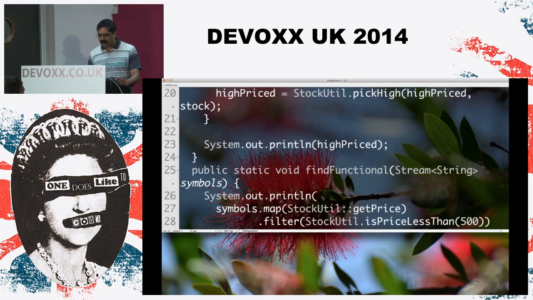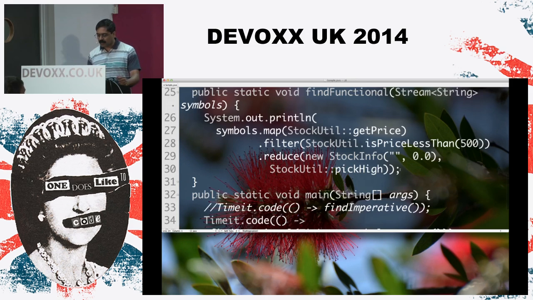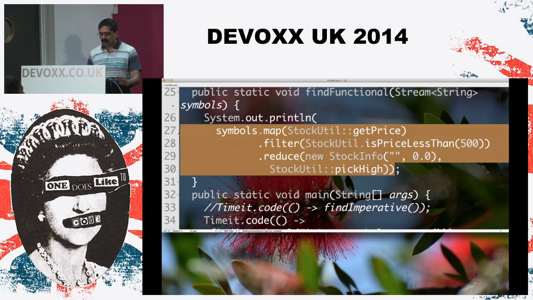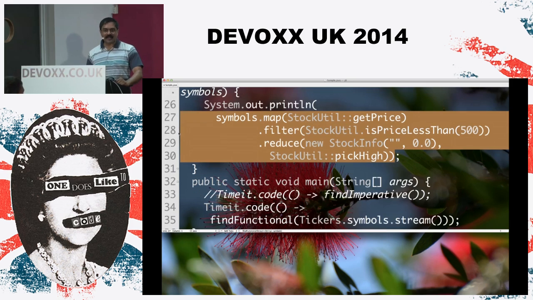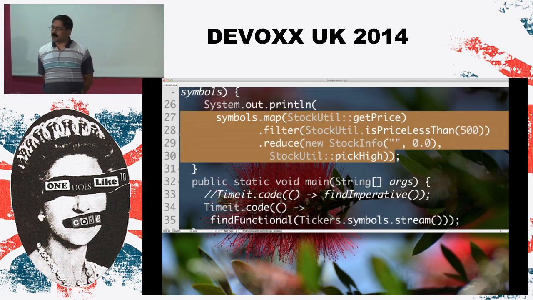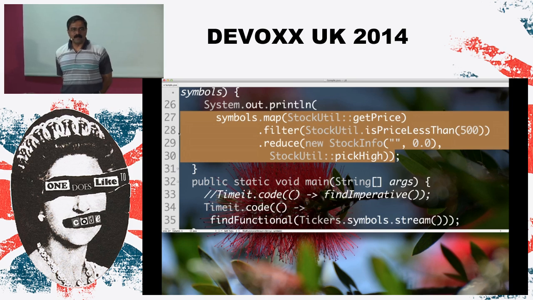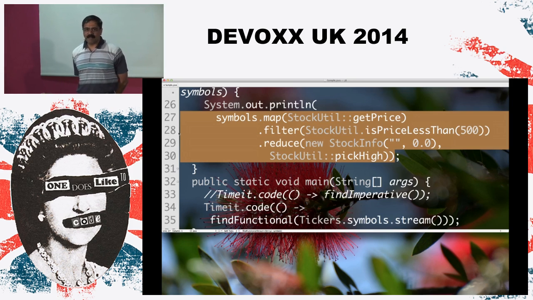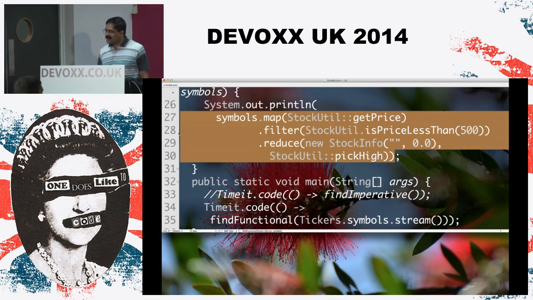To how many lines of code do we have right now here? Pick a number. 1. That's correct. Because, smartly you said, there's no semicolon in there, right? So that's 1 line versus 17 lines. Which one would you prefer, 1 line or 17 lines? 17 lines, of course, if you're a consultant getting paid by the number of lines of code you write. But otherwise, we would like to get the work done.